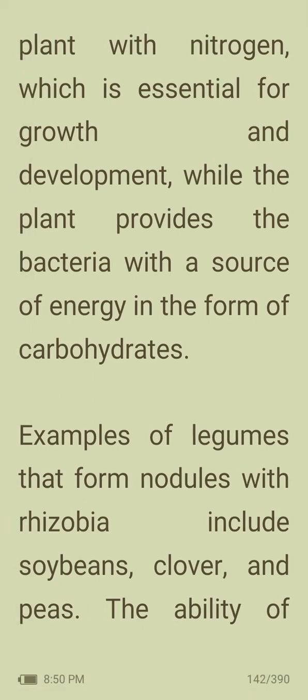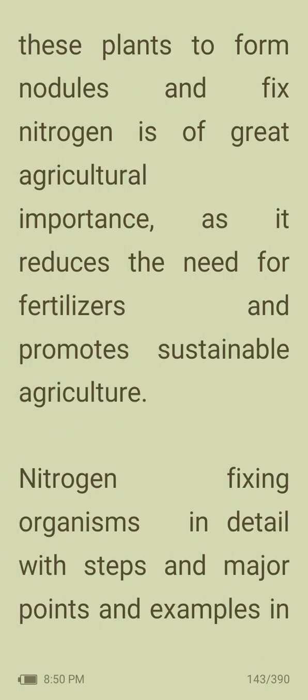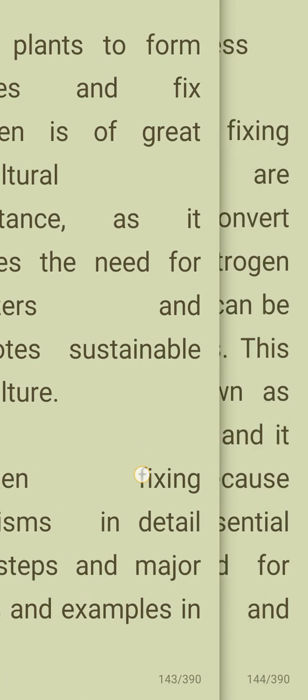Examples of legumes that form nodules with rhizobia include soybeans, clover, and peas. The ability of these plants to form nodules and fix nitrogen is of great agricultural importance, as it reduces the need for fertilizers and promotes sustainable agriculture. Nitrogen fixing organisms in detail.